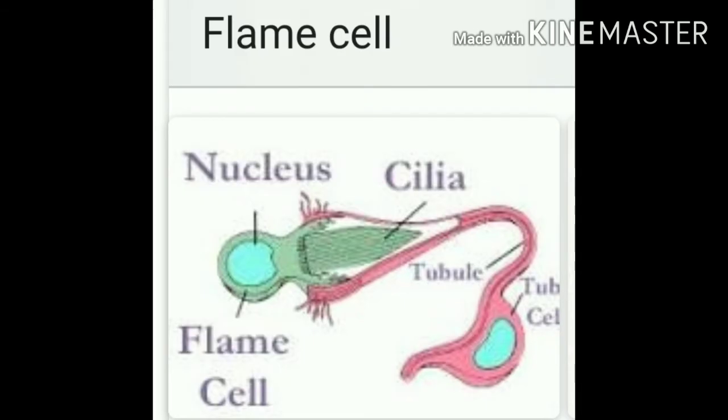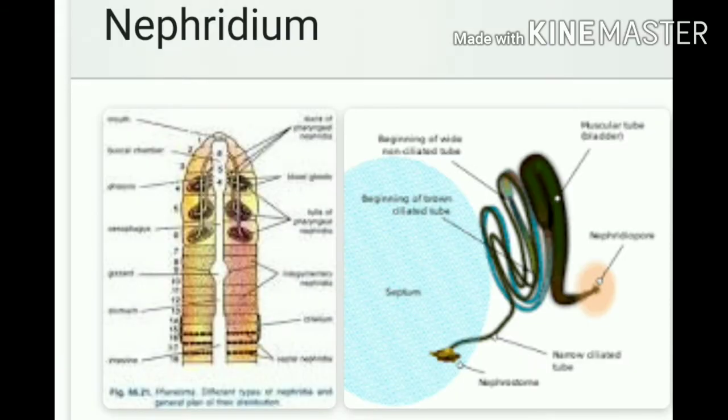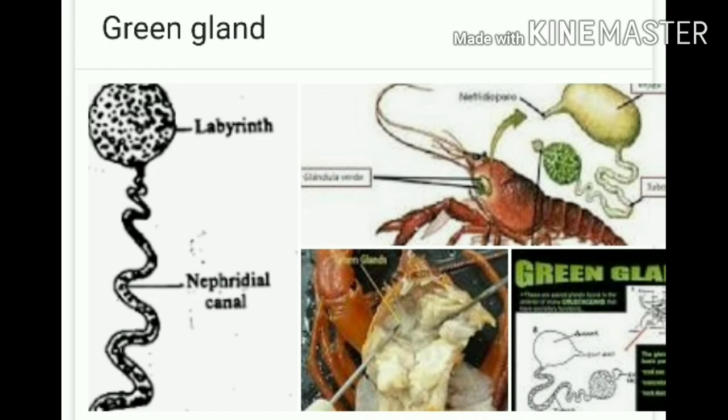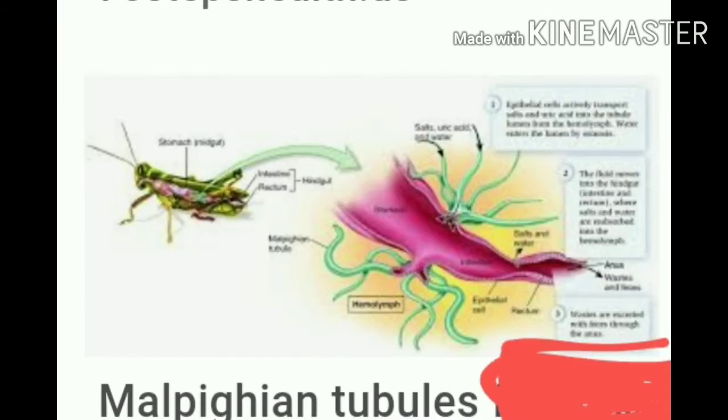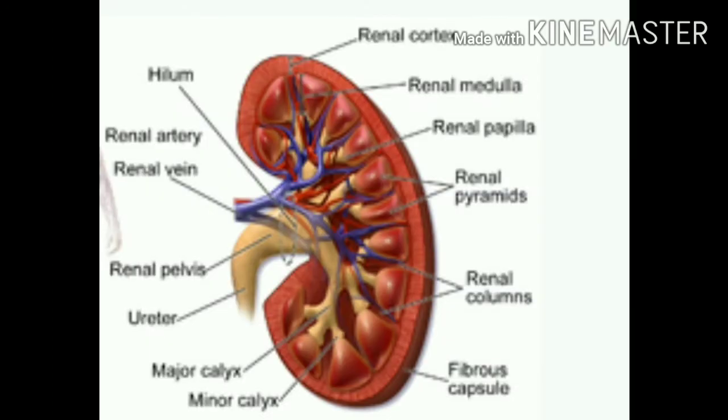Now see the different excretory structures. Flame cells in Platyhelminthes, they are the flatworms. Nephridia in annelids. Green glands in crustaceans. Malpighian tubules in insects. And chordates have kidneys in their body to remove nitrogenous wastes from their body.